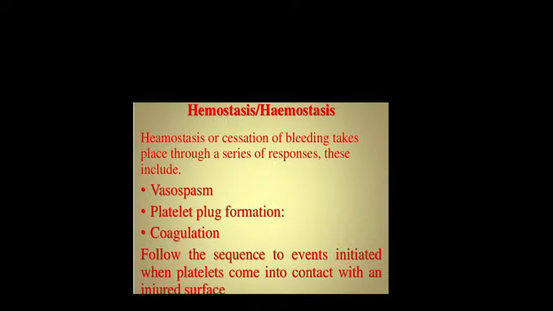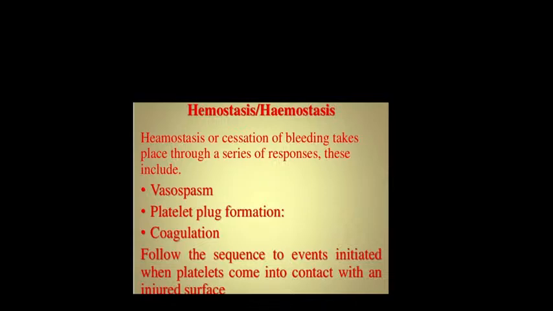Suddenly there is a cut, so your blood will start oozing. So a lot of factors get activated and it will form a clot, and this clot will prevent the further loss of blood. For that to happen, three stages are there. One is vasospasm, one is platelet plug formation, the third is coagulation. When all these three events happen, then only the blood will be coagulated or clotted.